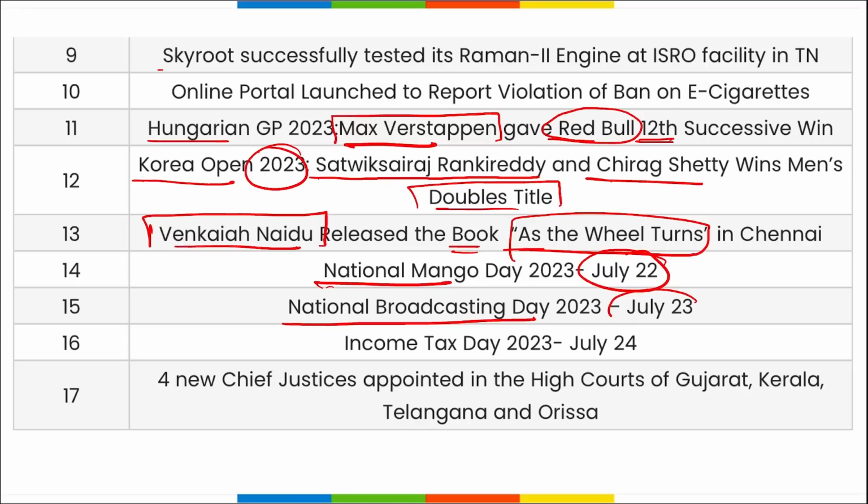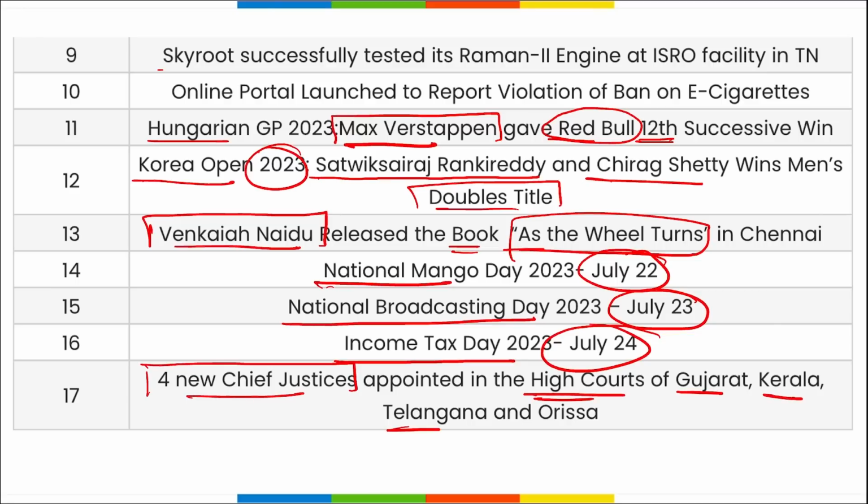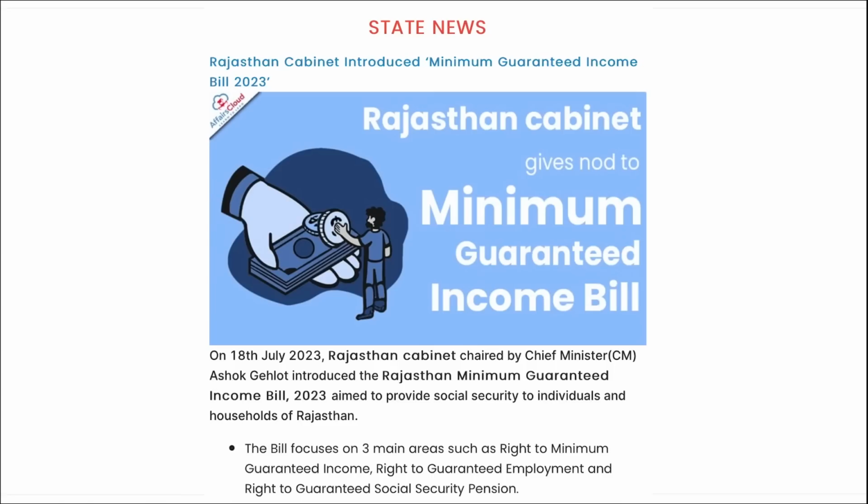National Broadcasting Day on 23rd of July. Income Tax Day on 24th of July. And recently, 4 new Chief Justices have been appointed in the High Courts of Gujarat, Kerala, Telangana and Odisha. So these are your important current affairs for the day, friends. Now let's go for quick revision.